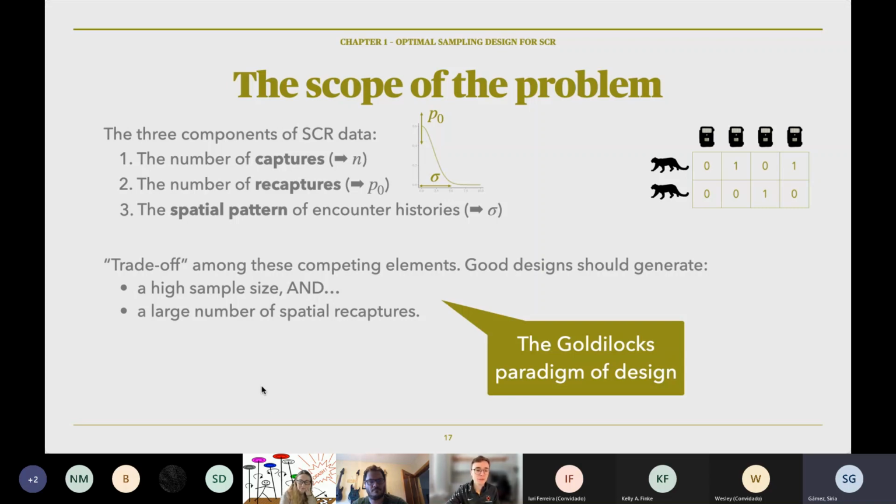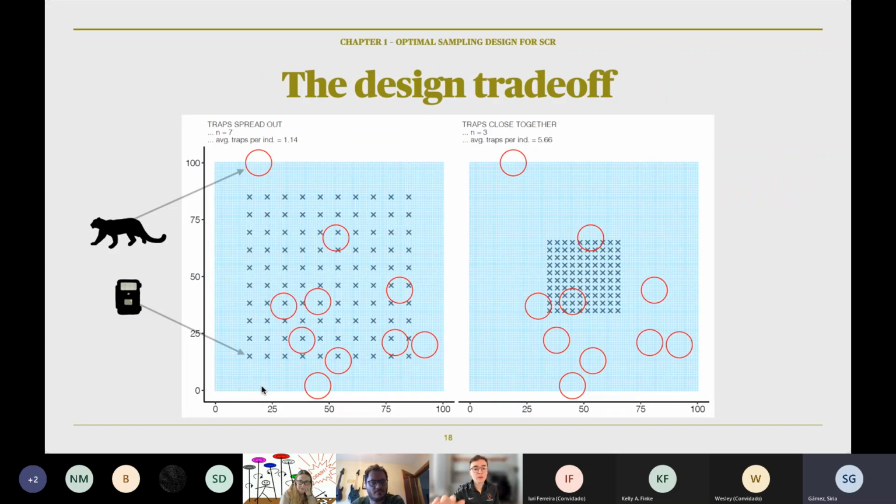So we're going to go through 2 examples here. These are both the same area. The light blue is the area we're sampling, and then the same number of traps, which are the crosses, and the same number and placement of individual home ranges. Those are the red circles there. So on the left, the traps are spread out. We detect a lot of individuals, but only on a few traps for each individual. And then on the right, we only capture a few individuals, but we detect those individuals on a lot of traps. So that's really the basic idea.